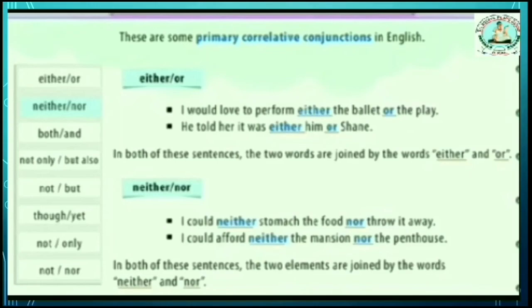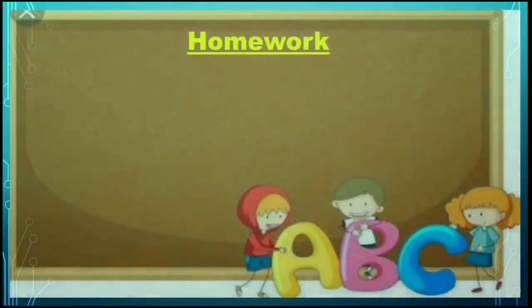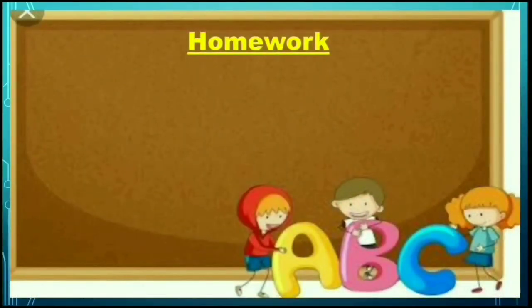If you get any sentence with these paired words, that will be a correlative conjunction. So children, I hope it is clear to you all. So what did we learn? In this video we learned conjunctions and types of conjunctions. I hope it is clear to you all.